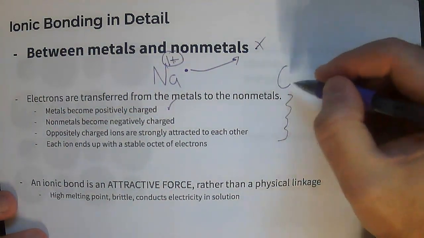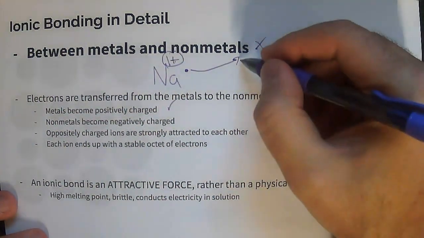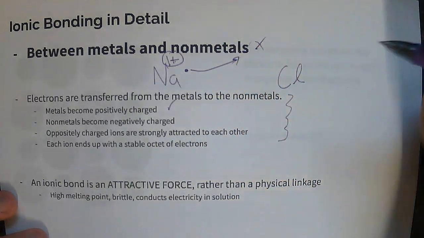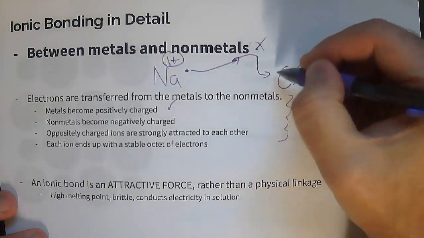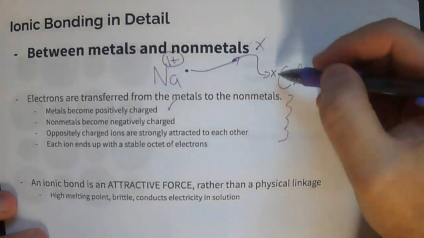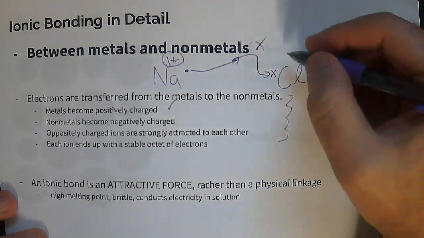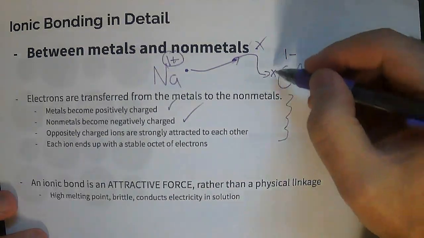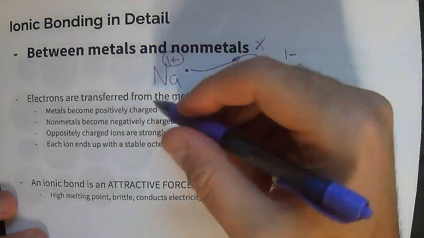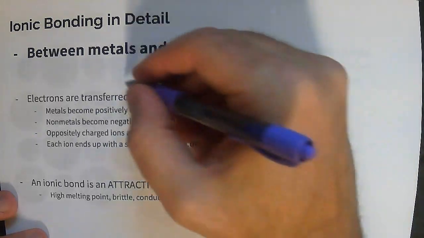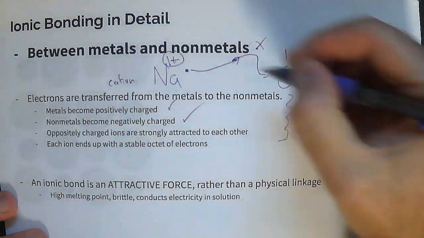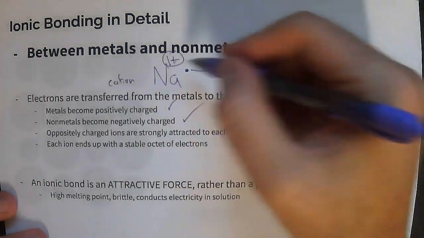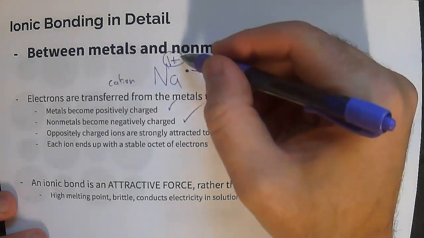And then a nonmetal like chlorine will gain the electron. This electron doesn't just go off into space and do nothing. It will come over here to chlorine. I'll make it like an X so that you know it's the one that was gained. Because it gained an electron, that becomes 1 minus, a negatively charged ion. Remember, positively charged is a cation, and this is an anion.